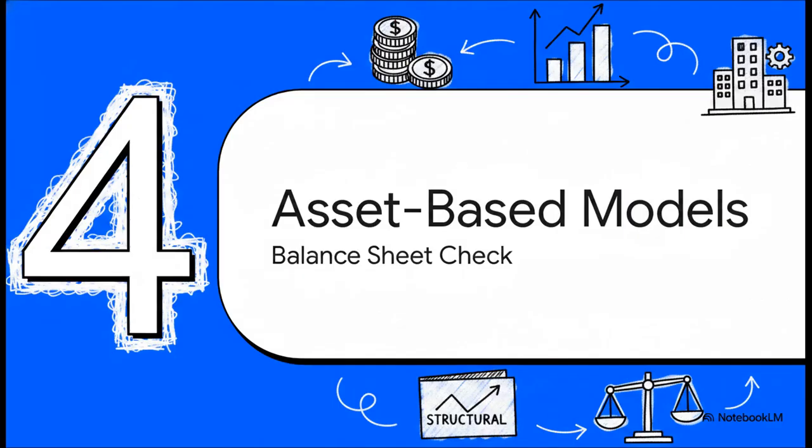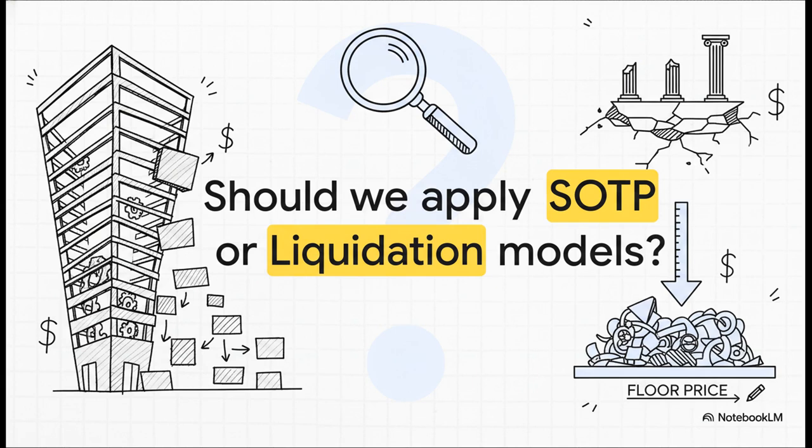Let's move to Section 4, asset-based and structural models. We're navigating the balance sheet. When you're examining the structural bones of a company, a thorough analyst always has to ask, should we break AZZ down segment by segment using a sum of the parts valuation? Or, perhaps calculate a pure liquidation value to find the ultimate absolute floor price?